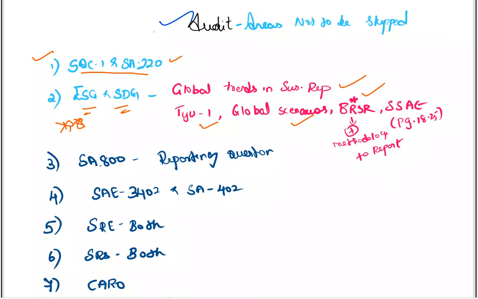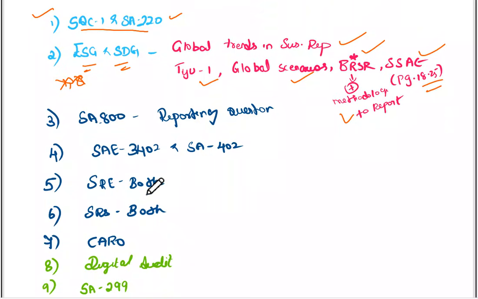BRSR, general disclosures, leadership disclosures will be there. Please do that question. Methodology to report BRSR, and on page number 18.25 in your study material, there is a part called sustainability assurance engagement. Please do that part also. It will be in bold black letters on page number 18.25.